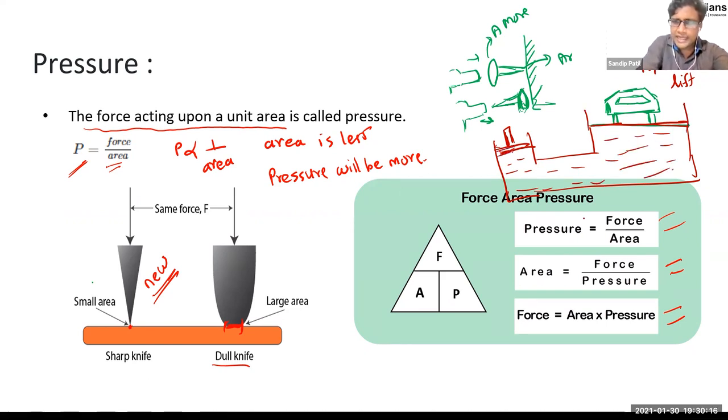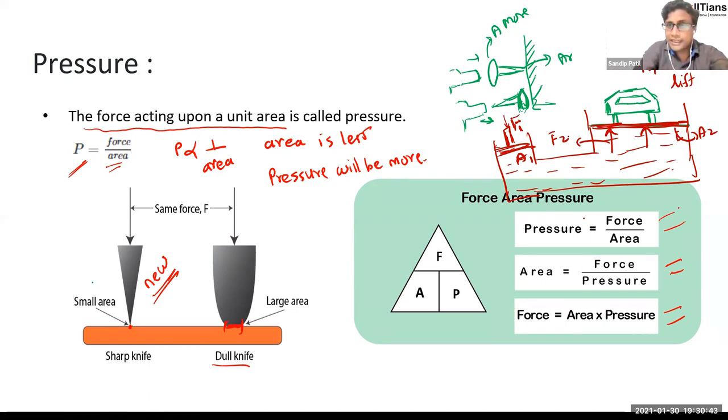So this area is small and this area is large. Here we are going to apply some small force. Obviously to lift the car we will need the bigger force here. Let's call this F1 and this area A1. This area let's call A2, and the force which is going to push that platform F2.